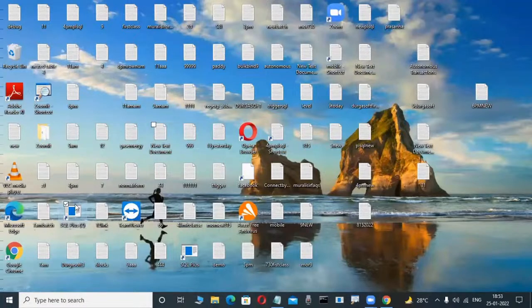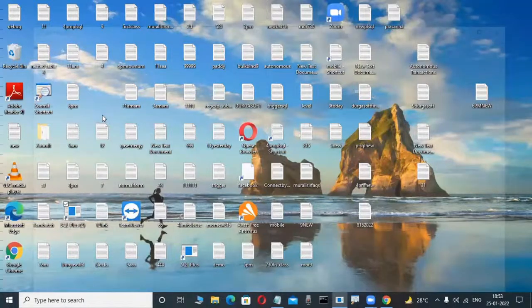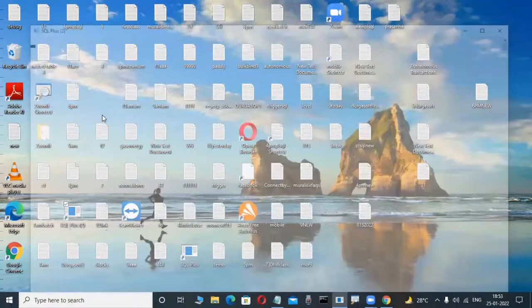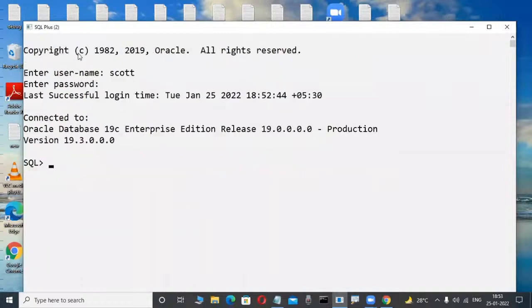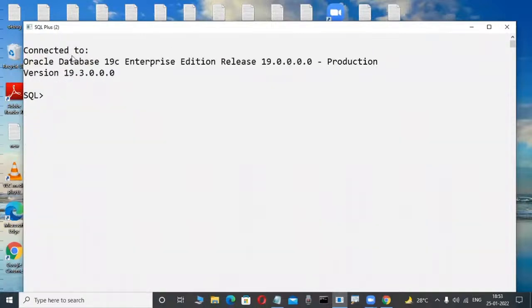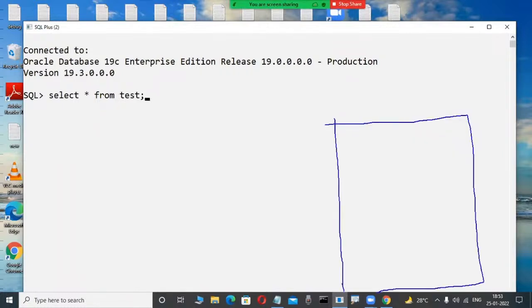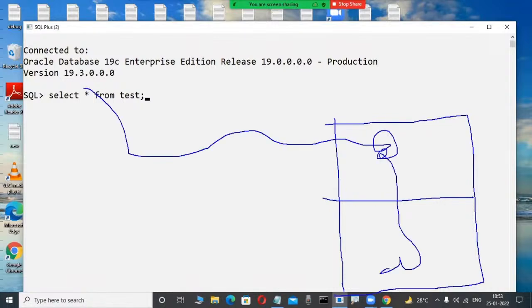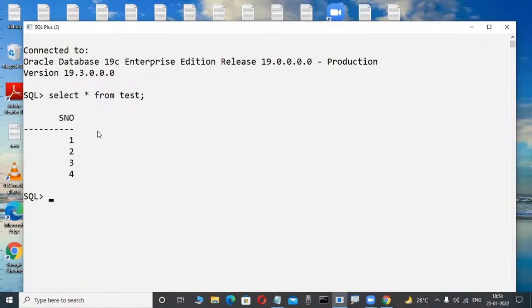Now I'm opening the SQL Plus tool. Here I'm interacting as a user with the server; don't worry. Through the SQL Plus tool I'm connected to the server. Now I'm typing select star from test. You are familiar with these commands. Once I give that, the client tool first checks whether the requested table is available in memory. If it is not, it is copied from the hard disk to memory, and only then written to the client tool. Yes, it will be written.